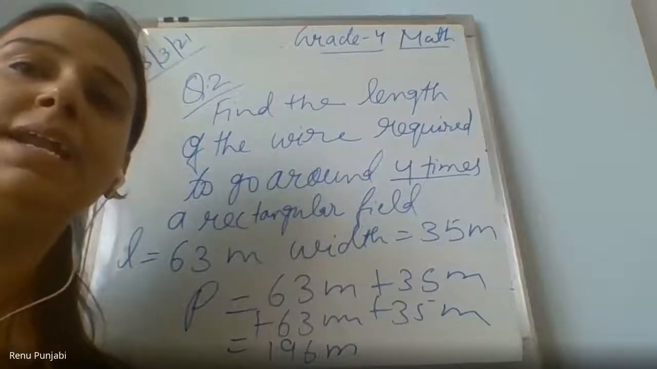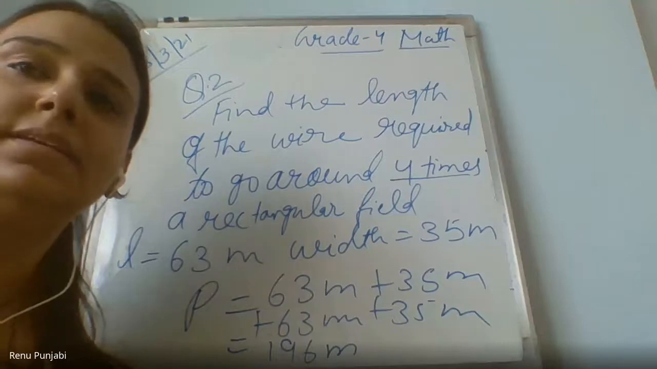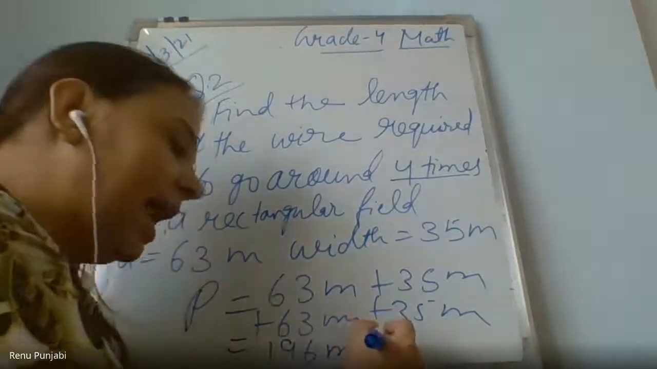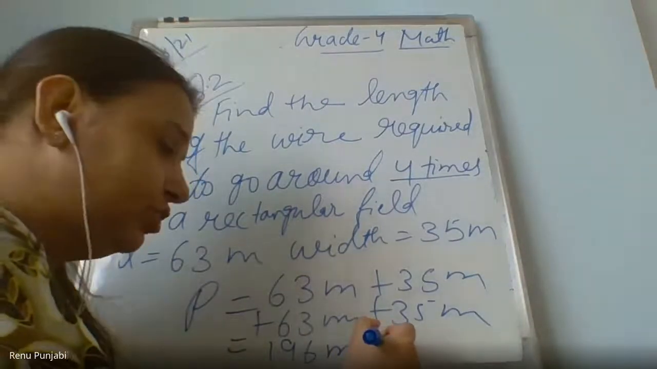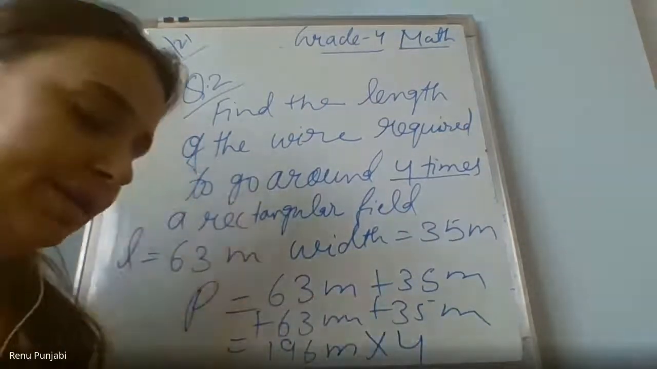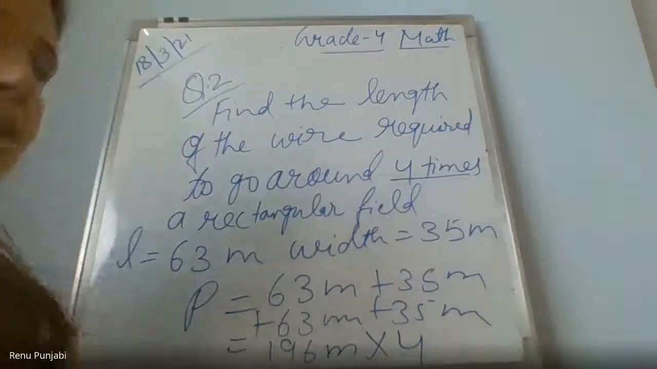What are you writing, my dear children, in the chat box, please? Ma'am, I wrote the answer. It's 784. 196 meters, you need to multiply it by 4, or either you add this number 4 times. So how much wire do they require?